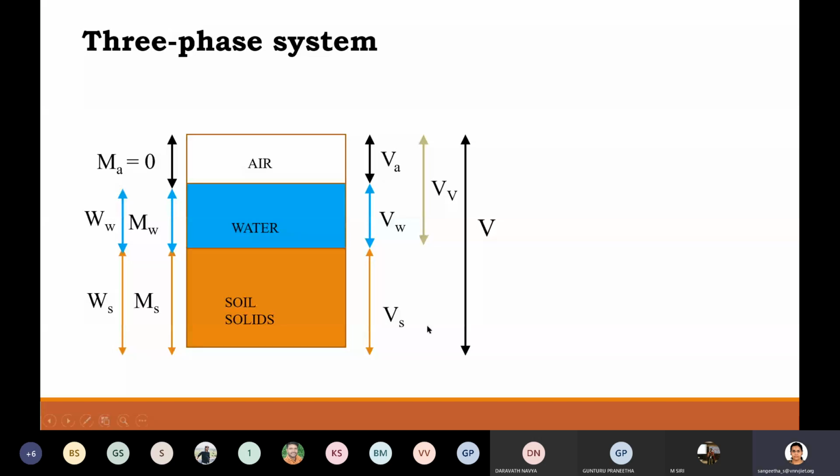Okay, so if you remember this diagram, you can easily write all the forthcoming formulas or forthcoming terminologies. Okay, so all soil related terminologies we can easily list out. Could you remember any terminologies related to this three-phase system?